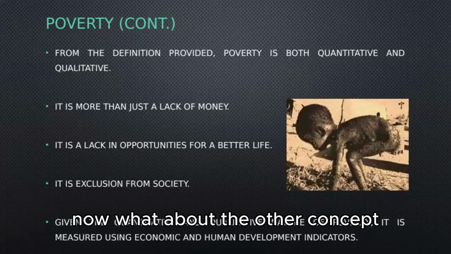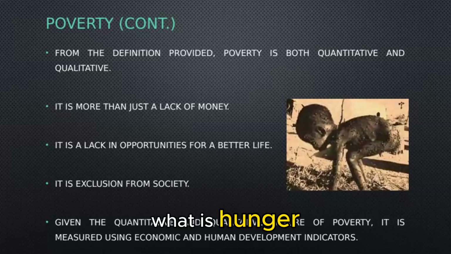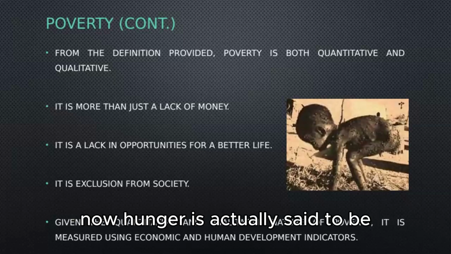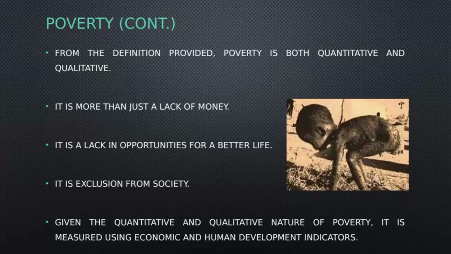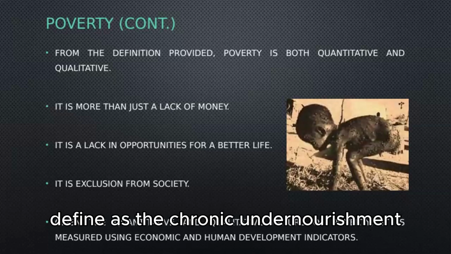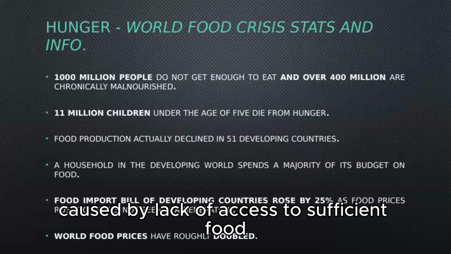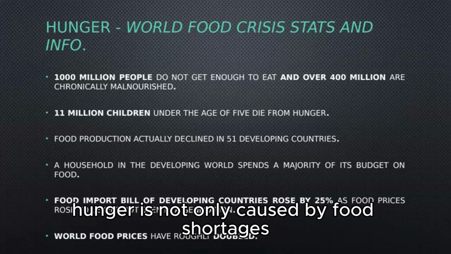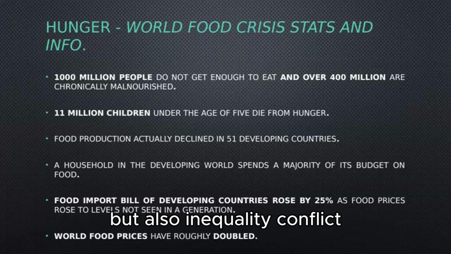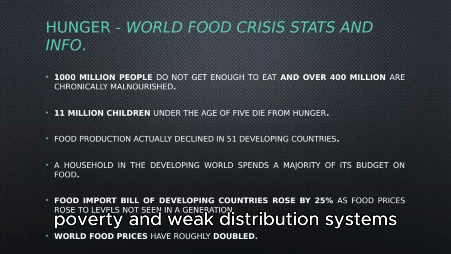Now, what about the other concept? What is hunger? Hunger is defined as chronic undernourishment caused by a lack of access to sufficient food. Hunger is not only caused by food shortages, but also inequality, conflict, poverty, and weak distribution systems.